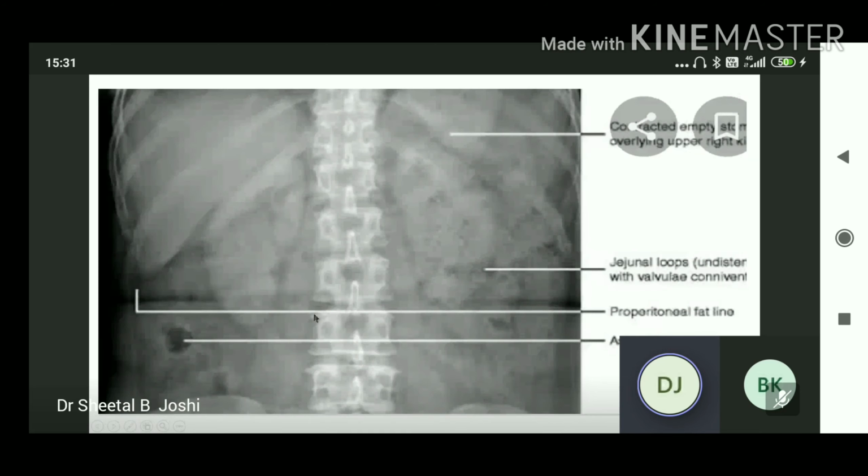The peritoneal fat line, the ascending colon. Here you can see the air or black shadow in the ascending colon. Normally we see scattered gas shadows in the bowels, both small bowel and the large bowel.